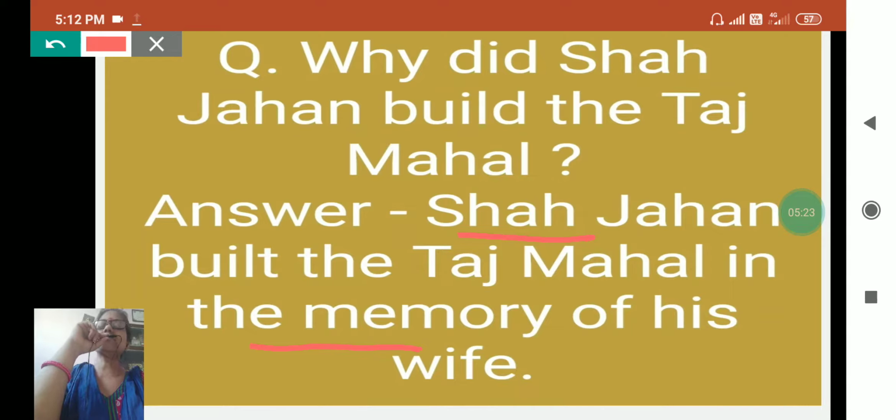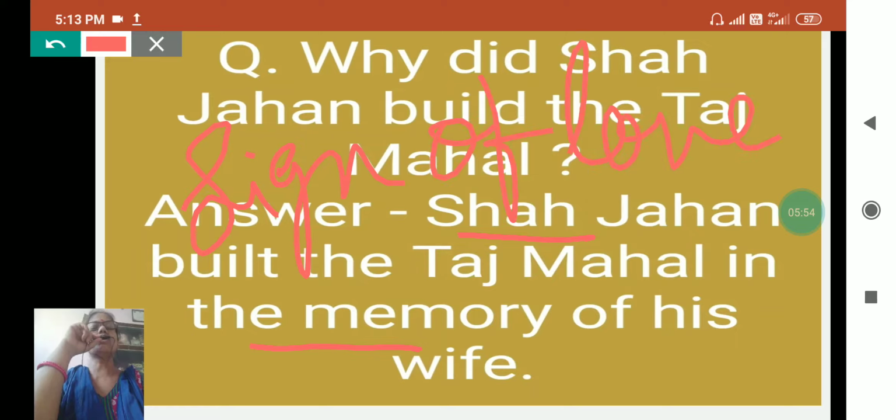She said that such a building should be made on my grave that there is no such building in the world. And Shah Jahan fulfilled her last wish, because the Taj Mahal was so beautiful that it is known as one of the wonders of the world. It is also called the sign of love.